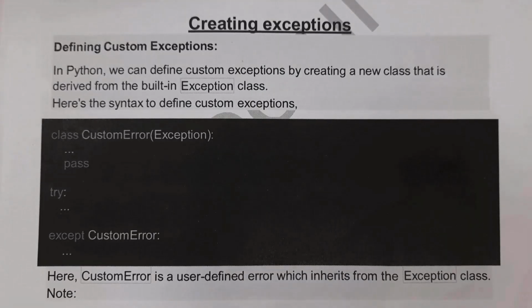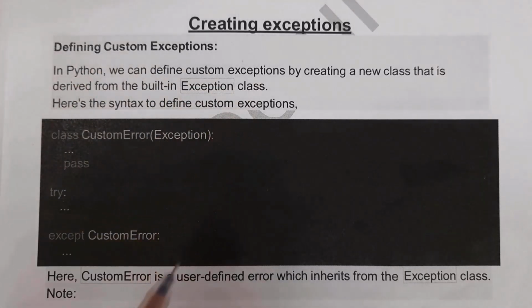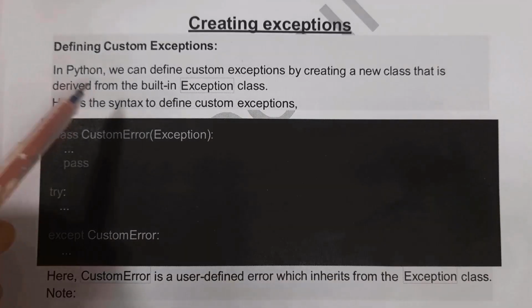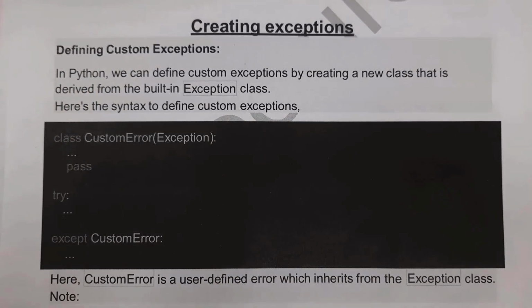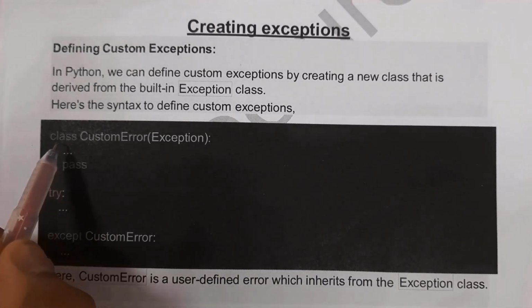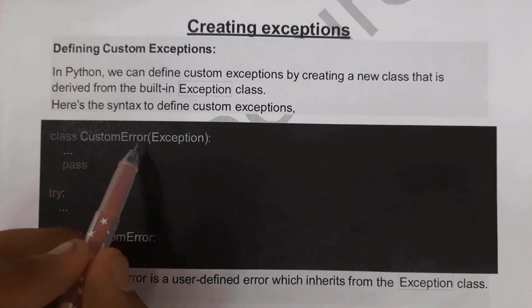Next I will explain how to create our own exceptions. In Python we can define custom exceptions, nothing but our own exceptions, by creating a new class that is derived from the built-in Exception class. This is the syntax. At first I am creating a class by using the keyword class. You can create any class. So at first I wrote class. Inside this I am creating my own exception.